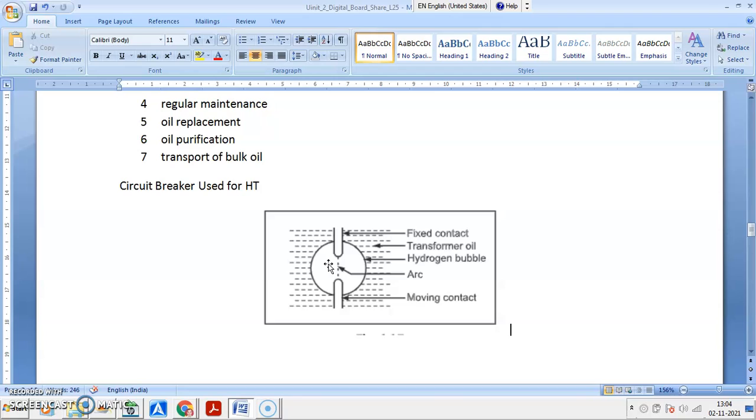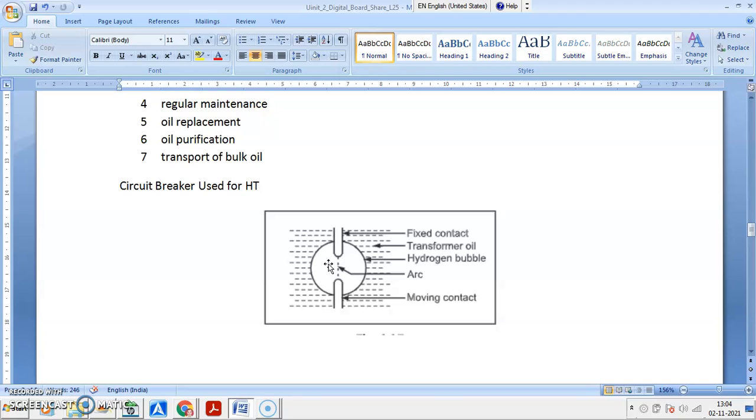This hydrogen gas having high conductivity, so it deionizes the arc, the arcing particles, and cools the arc. It also produces turbulence, certain pressure that pushes the arc away from the contacts of the circuit breaker.